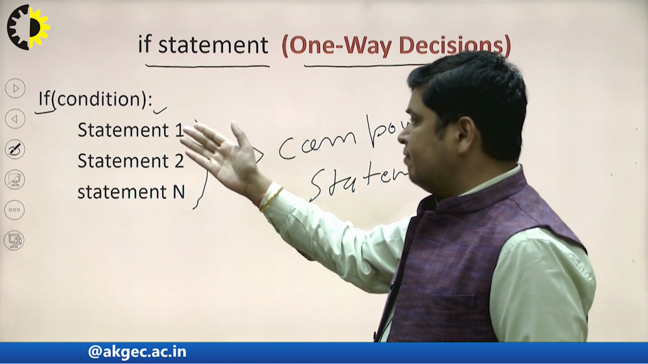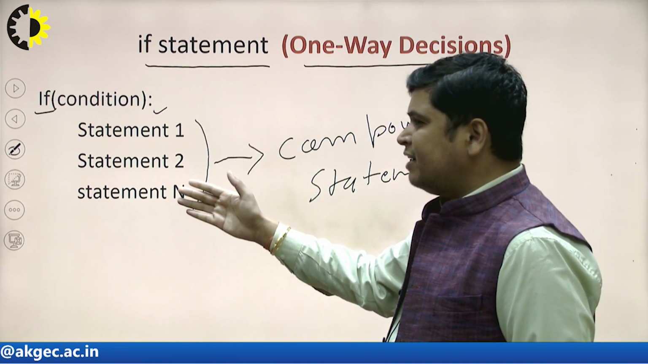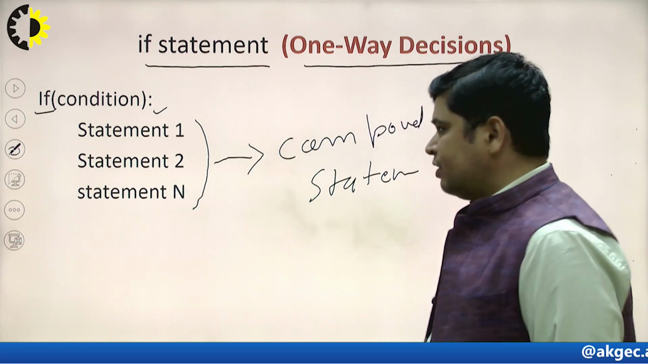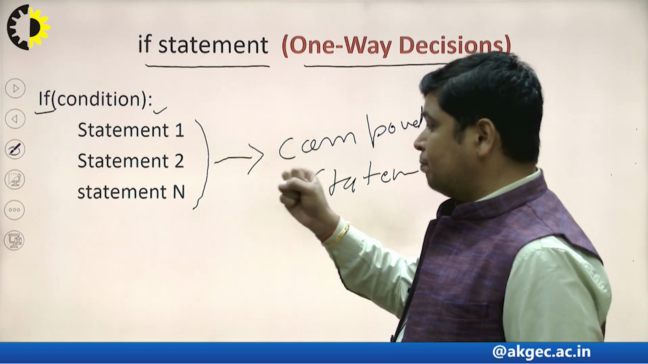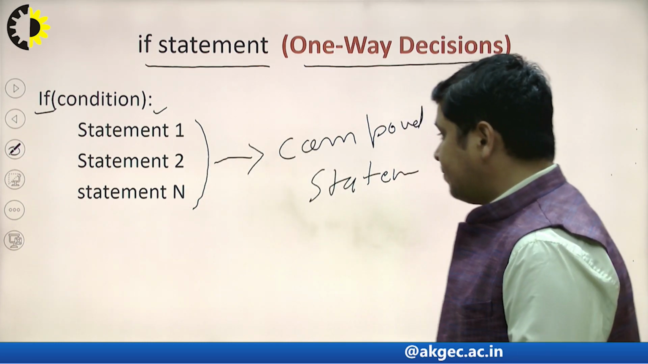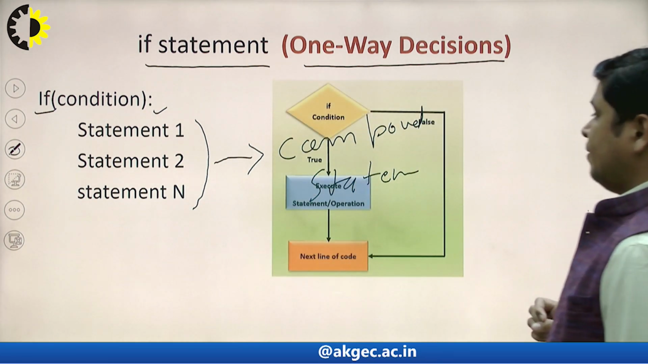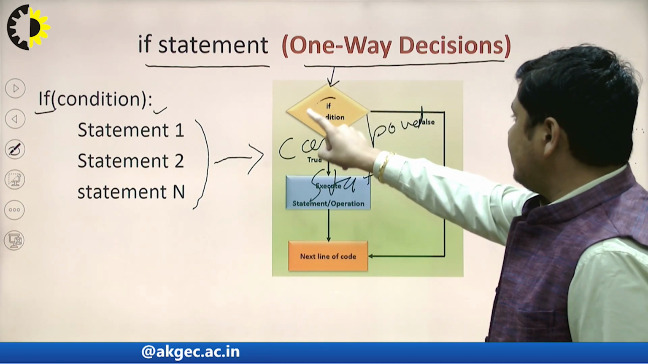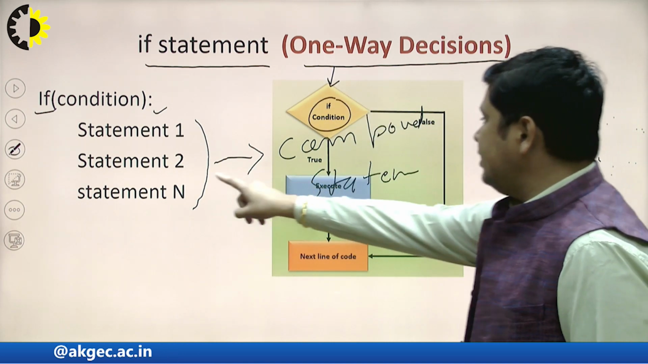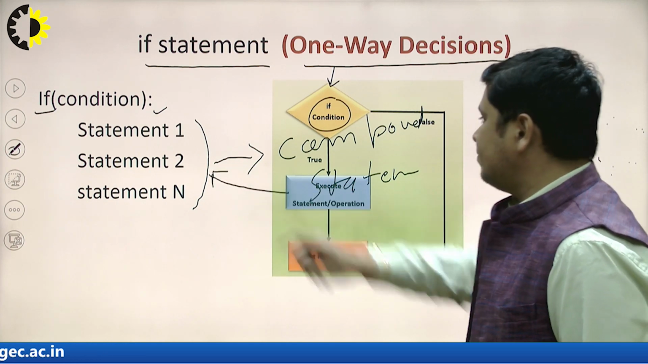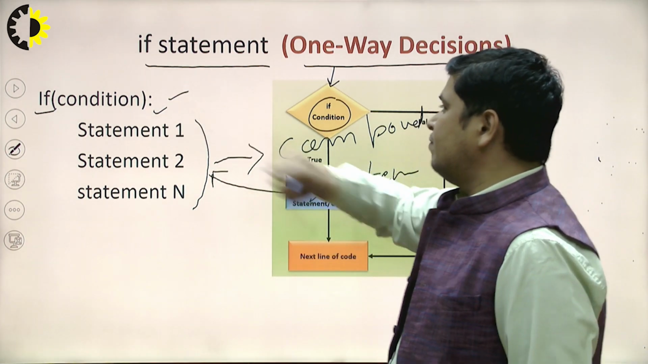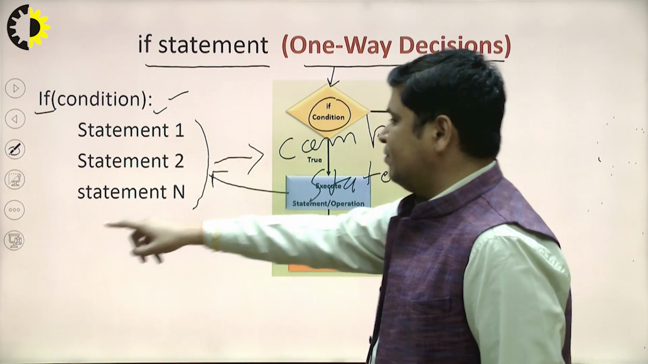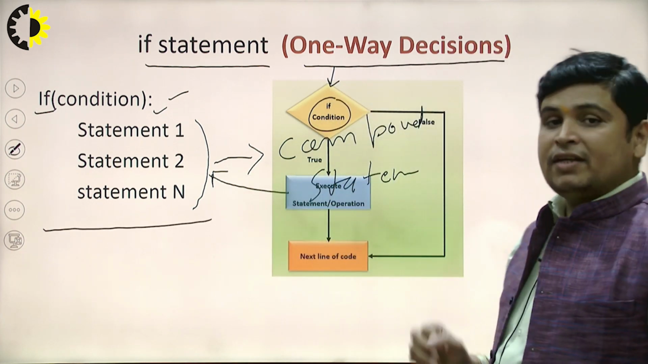Here there is statement 1, statement 2. We can put n number of statements, 1 lakh, 2 lakh, 3 lakh, as you wish. You can group and combine the statements. Now you will see here this is a simple if condition. If this condition becomes true, then these statements will be executed. If this condition becomes false, these statements are not executed and control is transferred to the outside of the if body.